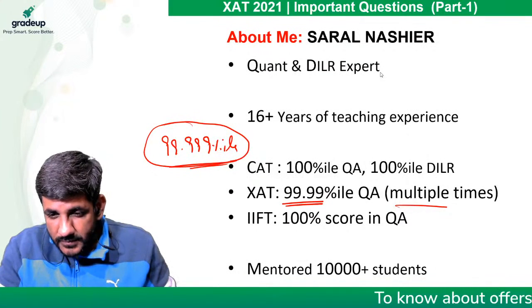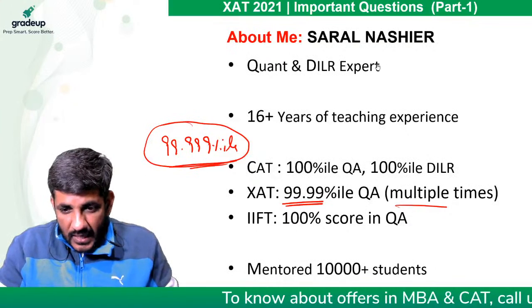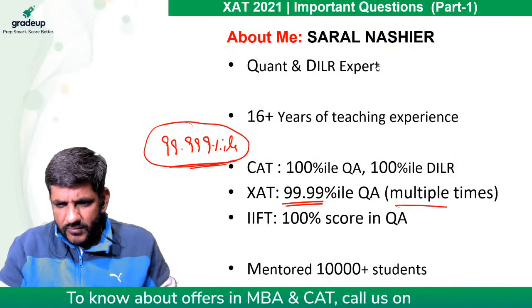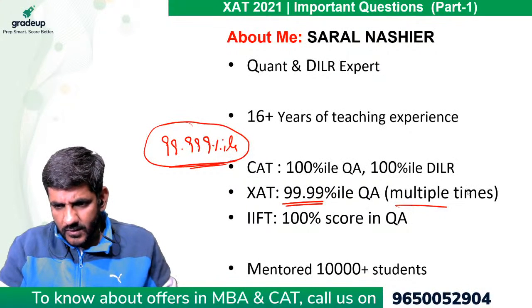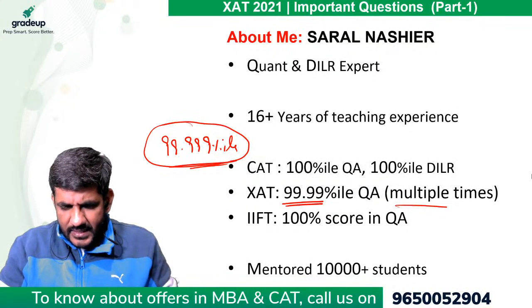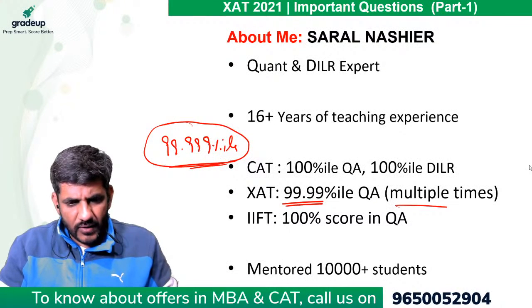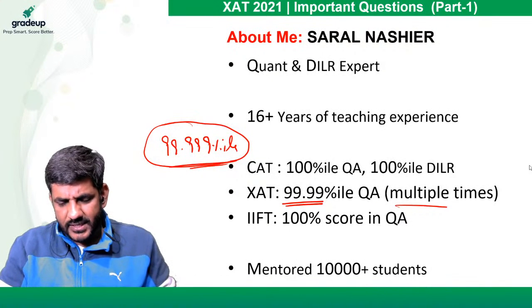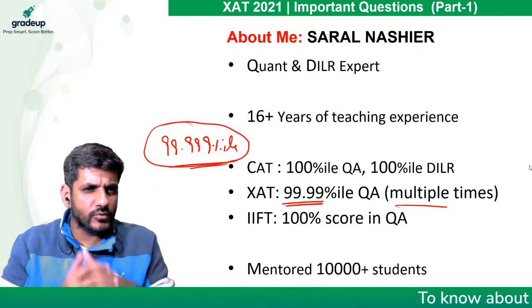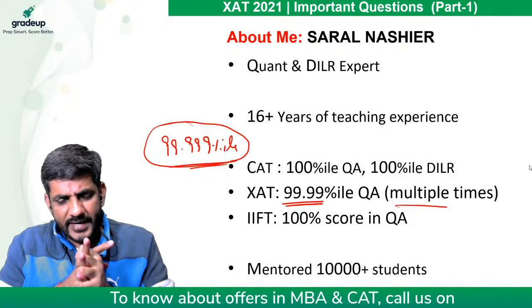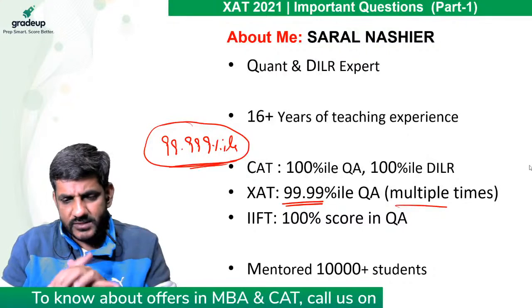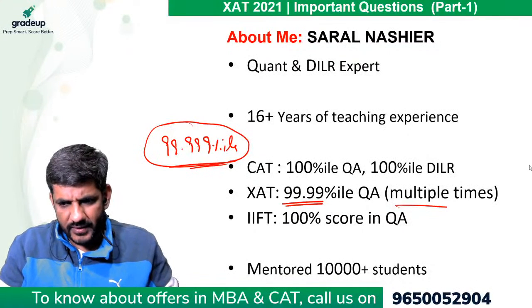ठीक है जी. अच्छा, Kartikeya has a question. Is there separate cutoff for DI and Quant? No, Kartikeya, there is a single cutoff. Okay. What is the score required for 99.9? For 99.9, I think, Abhishek, if you do somewhere around 18 to 20 questions out of total 28 questions, you might get 99.9 in my opinion.